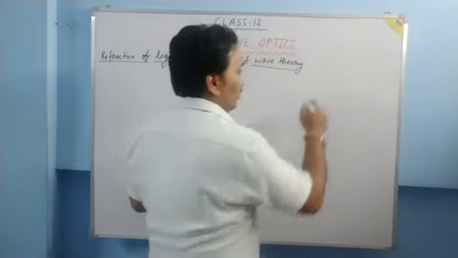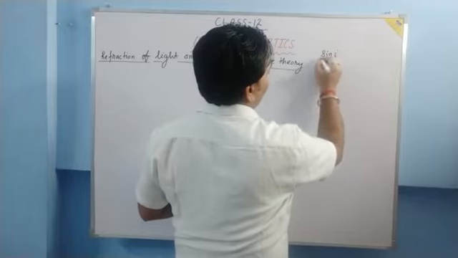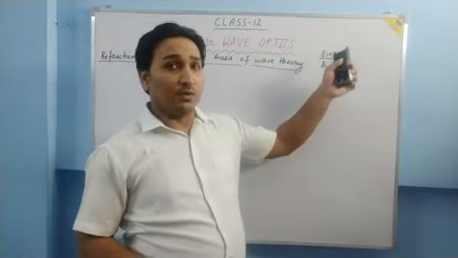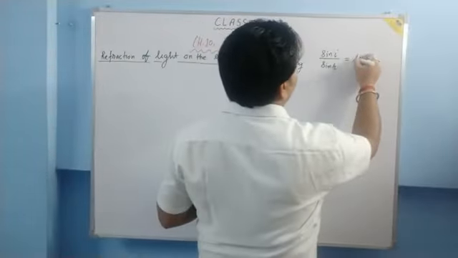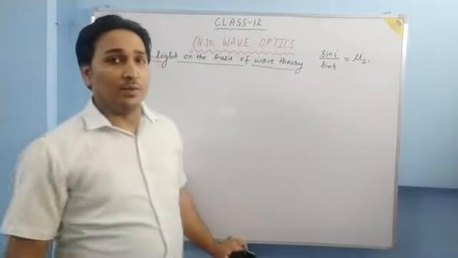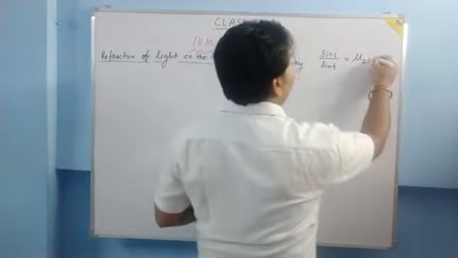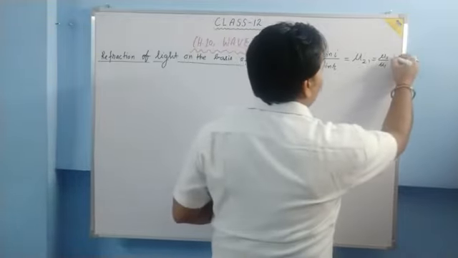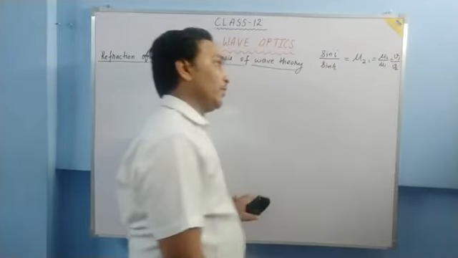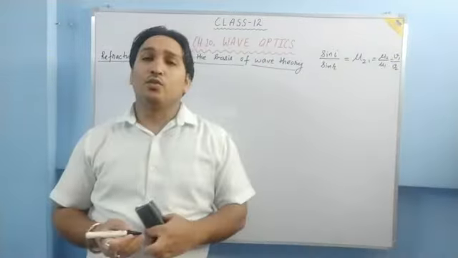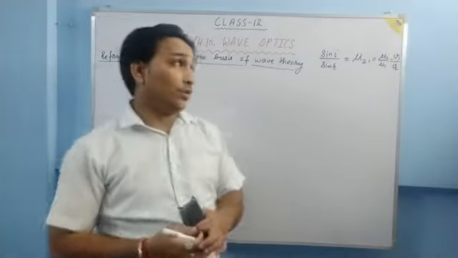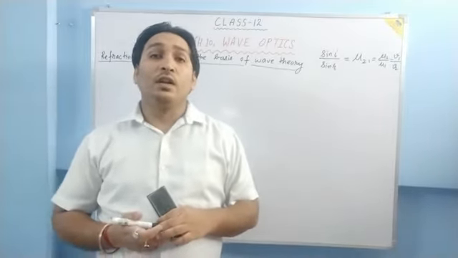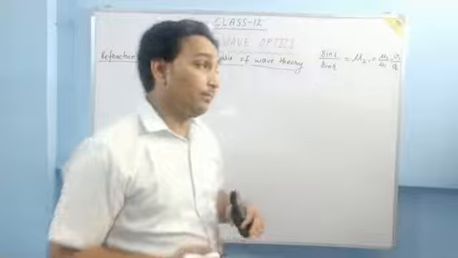In refraction, we studied Snell's law, which says that sin i upon sin r, the sine of the angle of incidence to the sine of the angle of refraction, is equal to the refractive index of the second medium with respect to the first medium, which is further equal to mu2 upon mu1, and in terms of speed we can write it as v1 upon v2. This holds for all kinds of refraction. So here we are going to prove this law with the help of wave theory, with the help of wavefronts. Let us see how.